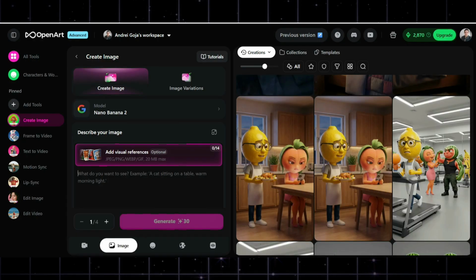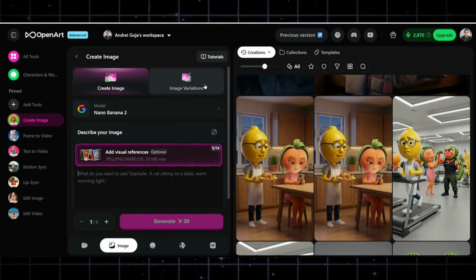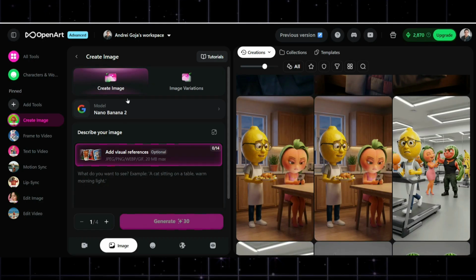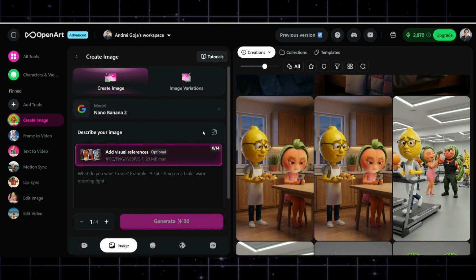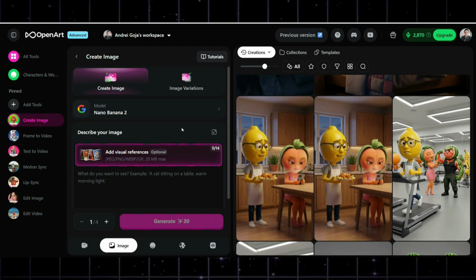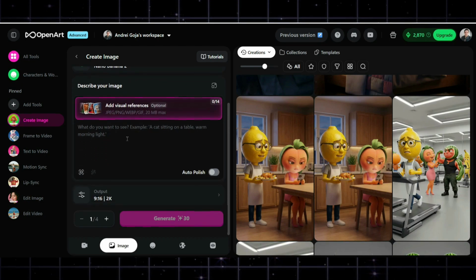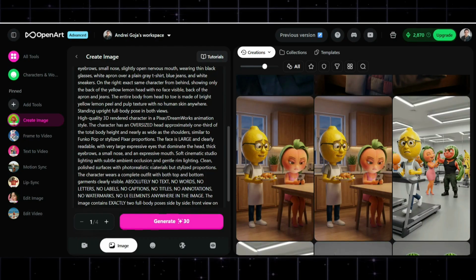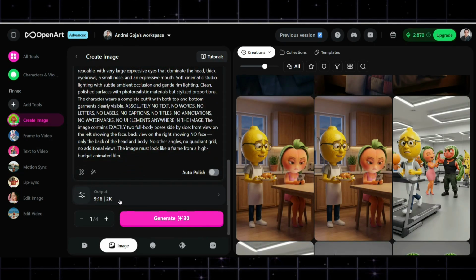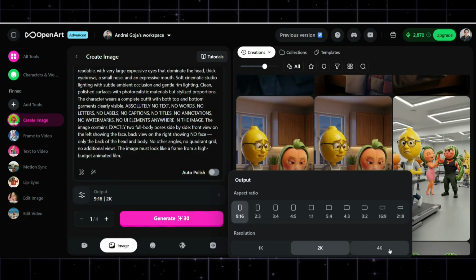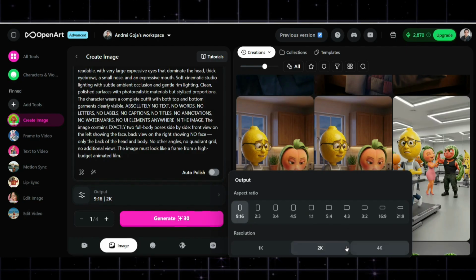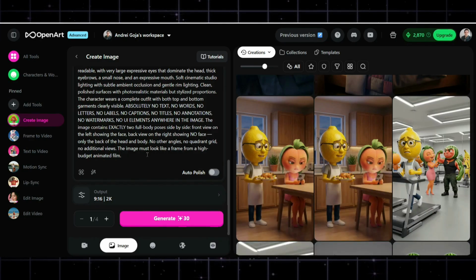What you're going to do is copy the image prompt from the character sheet for the first character and go to something like Open Art. It has Nano Banana too, and it has Kling. You can use something other than Open Art if you want, but make sure it has Nano Banana and Kling. If you want to use Open Art, I left a link in the description down below. We're going to copy this prompt, and set the ratio to 9:16, either 2K or 4K. With 4K you use more credits, but the video will be higher quality, so do at least 2K. This is up to you.